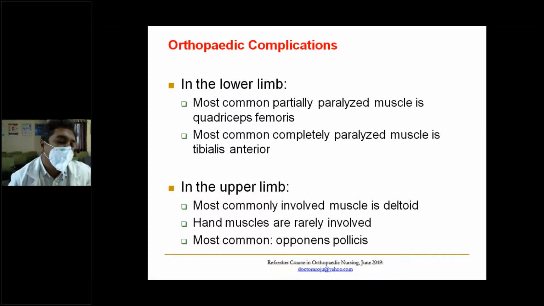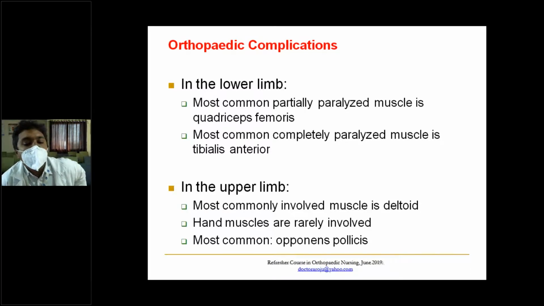So the patient pushes his thigh backward with the help of his hand to help in extension, because the extension is lost because of paralysis of quadriceps femoris. Quadriceps femoris is the extensor of the knee. So if that is lost, to compensate, the patient comes with hand to knee gait and pushes the thigh backward to extend the knee joint.